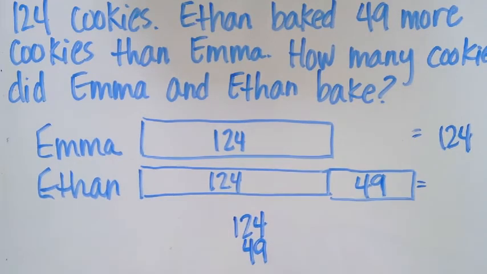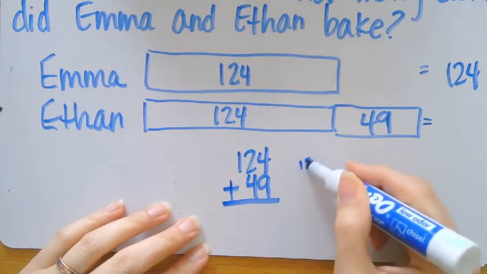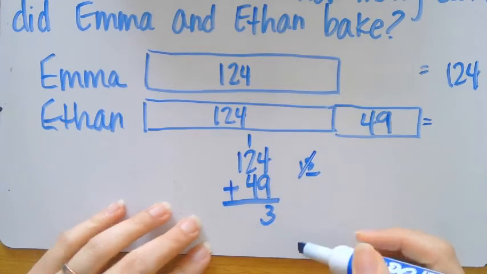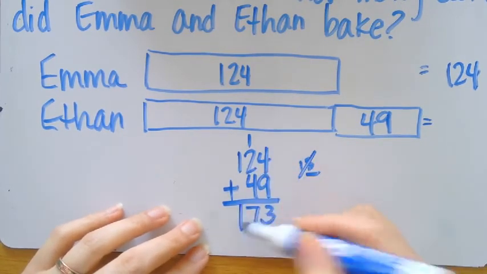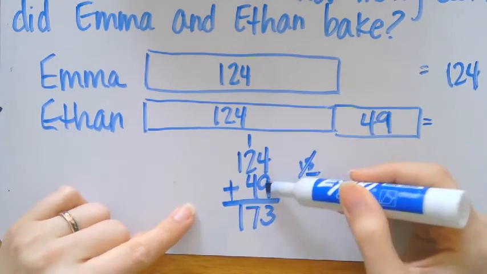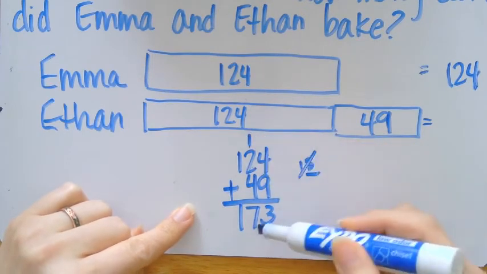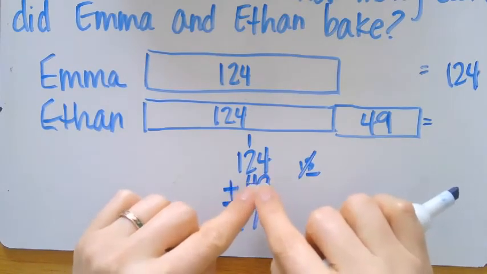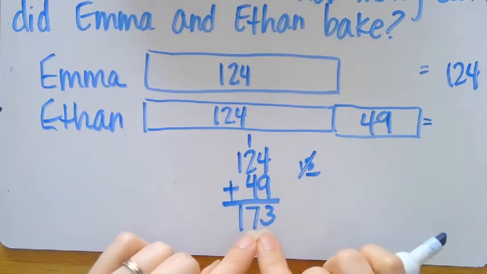124 plus 49. 4 plus 9 is 13, writing that number. 3 is in our ones place. 1 is in the tens place. I'm done with that number. 2 plus 4 is 6 plus 1 is 7. 1, bring it down, is 173. I'm going to check my work real quick. Go the opposite way. 9 plus 4 is 13. Yes, it is. 4 plus 2 is 6 plus 1 is 7. Bring down that 1. All right. So Ethan's total was 49 more than what Emma had. 124 plus 49 gives you 173.